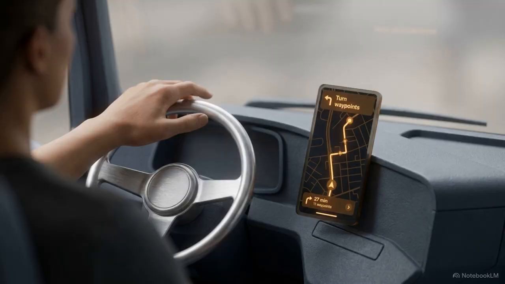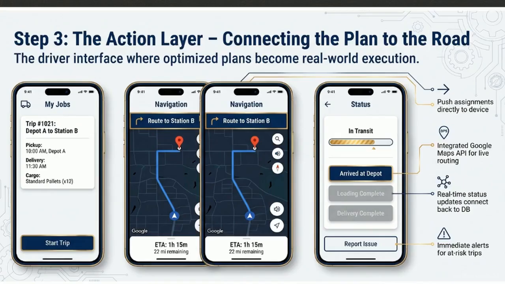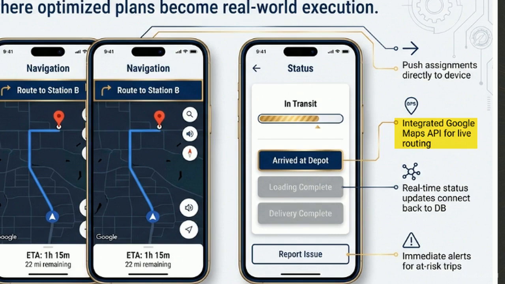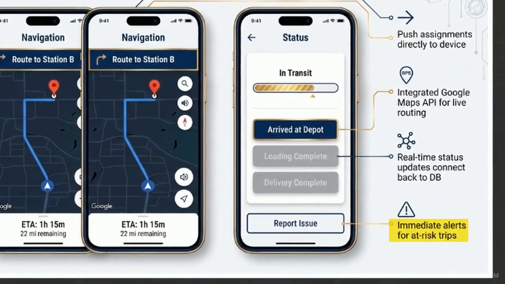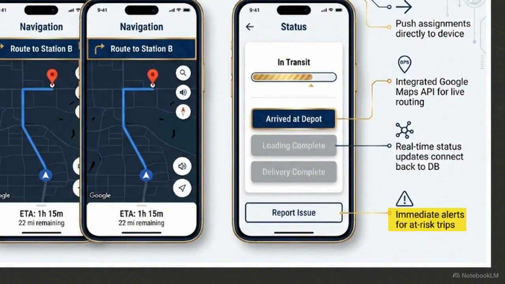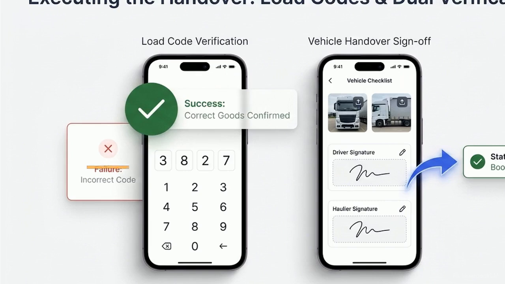Phase 3 is the action layer. This is where the digital plan is handed off to the driver for real-world execution. A comprehensive mobile app replaces legacy on-truck computers. It pushes assignments directly to the device, providing integrated navigation. In transit, the app sends real-time status updates back to the database, allowing dispatchers to monitor progress and receive alerts for at-risk trips.